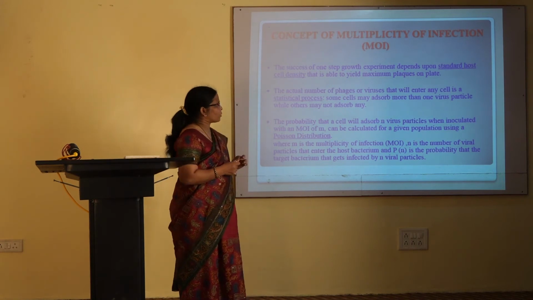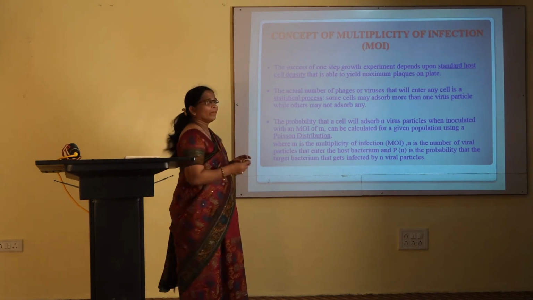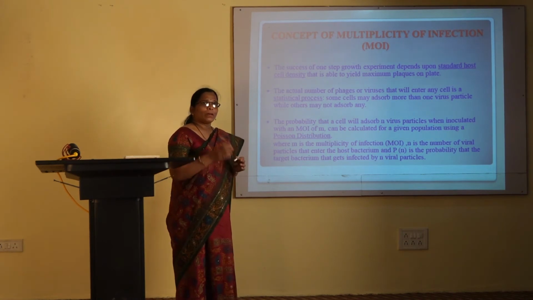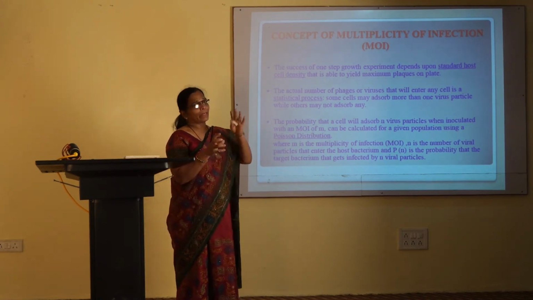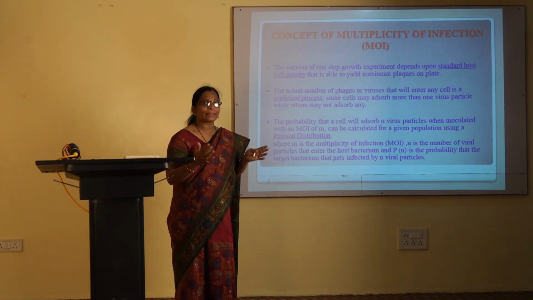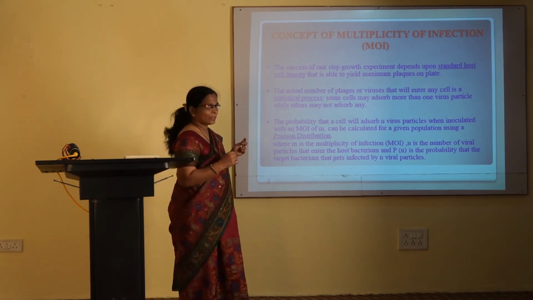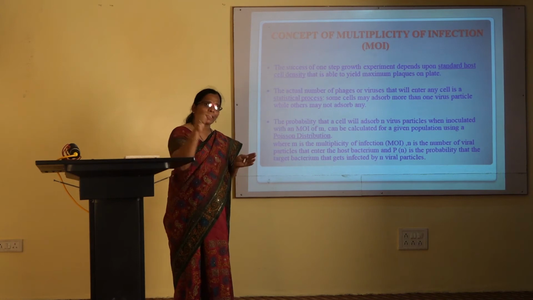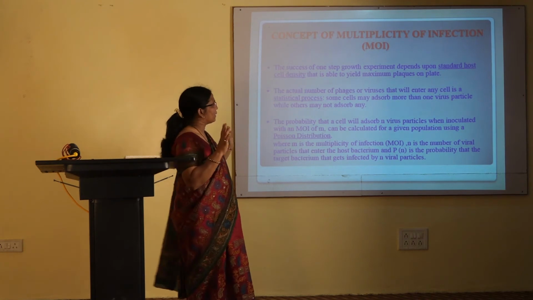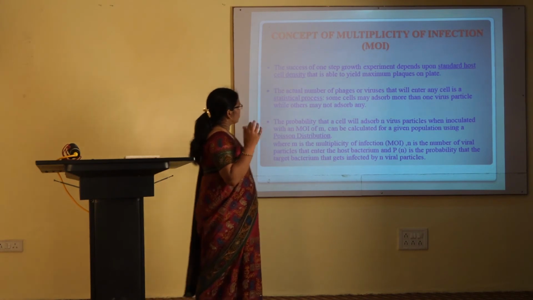The actual number of phages or viruses that enter any host bacterial cell is a statistical process. Means what? A single bacterial cell will be infected by many phages, but how many phage particles get attached onto that host cell surface, we cannot say. It is a statistical process. Many phage particles will get attached. A single phage will insert its DNA, or more than one phage particle can insert their DNA into the host cell. So that's why we call it a statistical process.